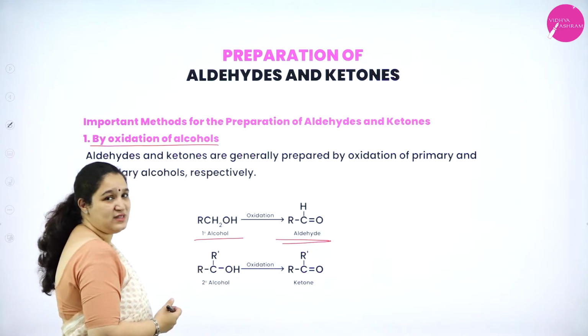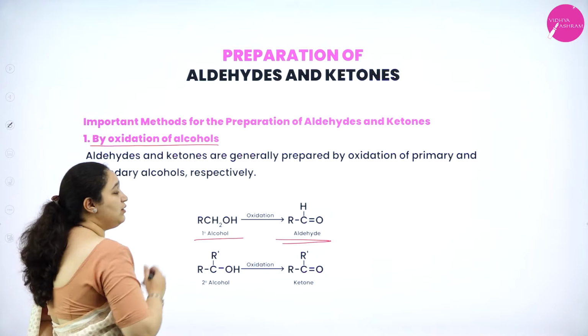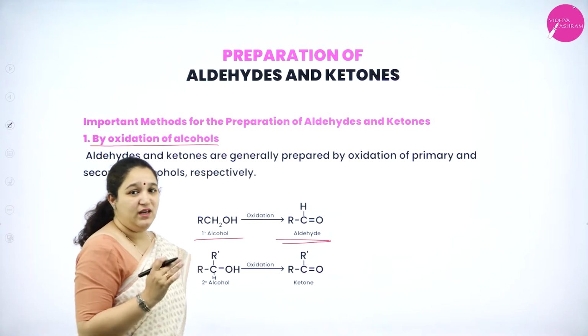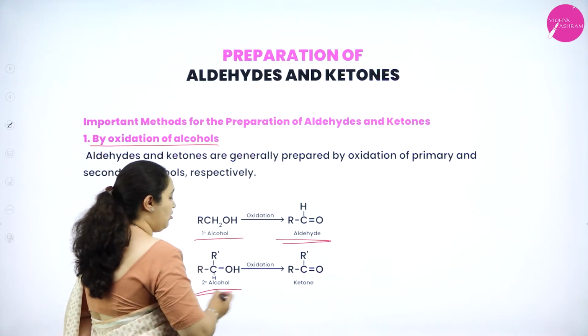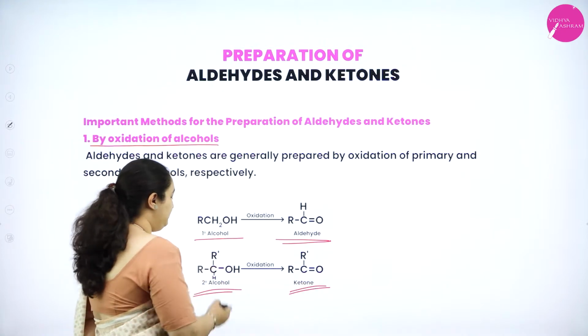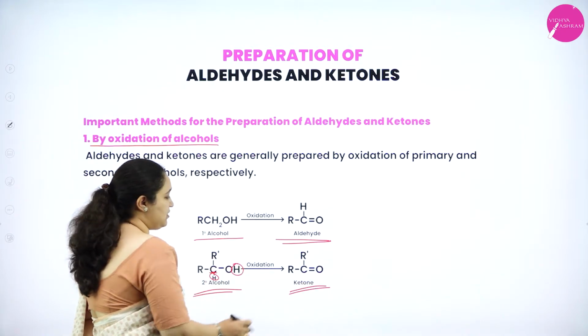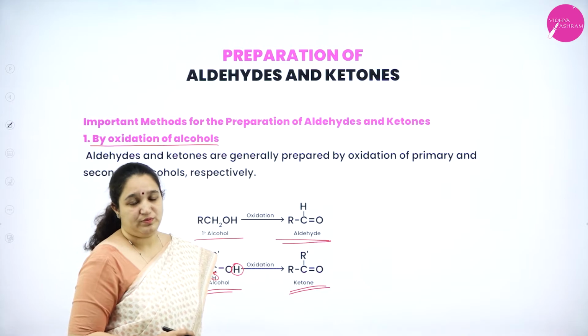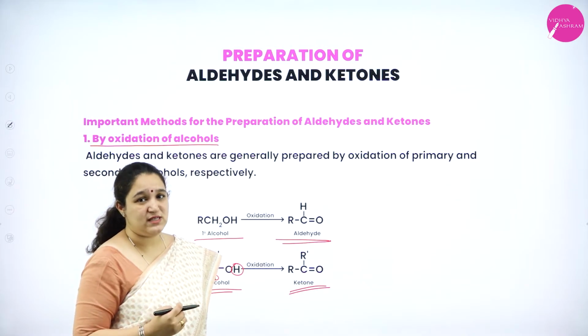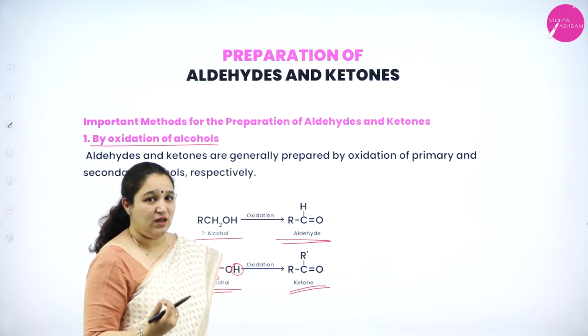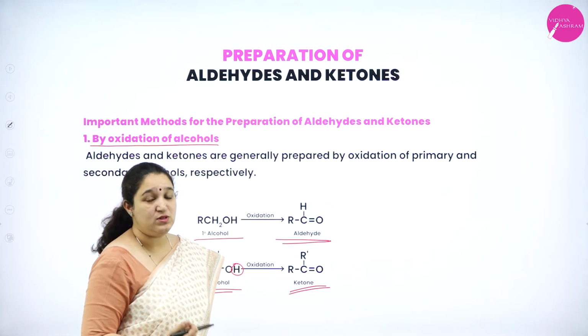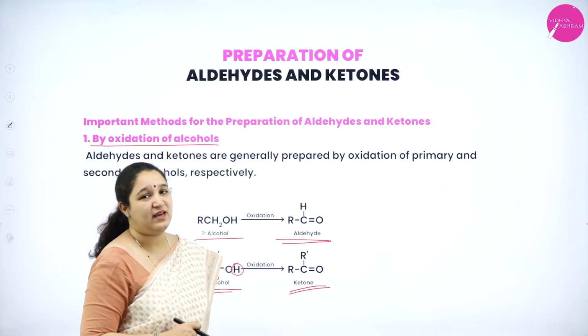Dehydrogenation is what is taking place. Okay, so you will get an aldehyde. Similarly, if you take a secondary alcohol, it will give rise to a ketone. That is, H and H are removed, you will get a ketone. So you have to use mild oxidizing agents to get aldehydes as well as ketones from primary and secondary alcohols.